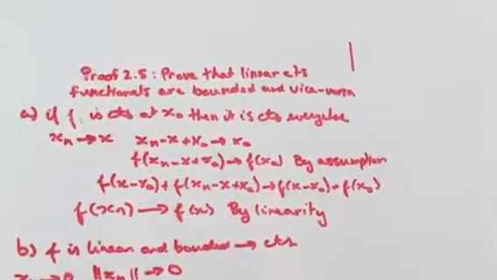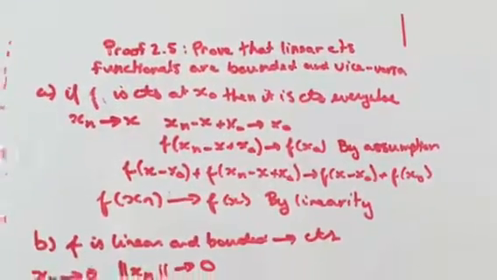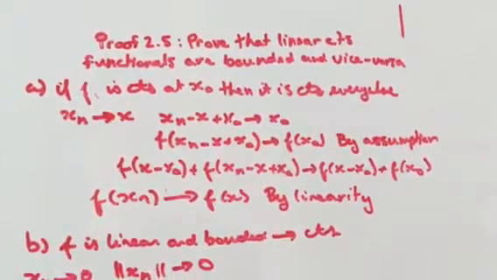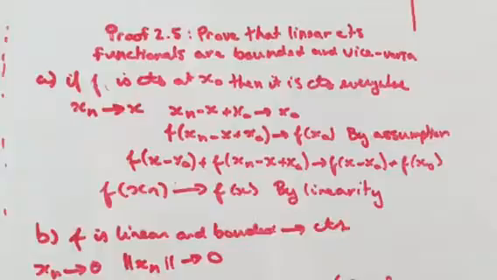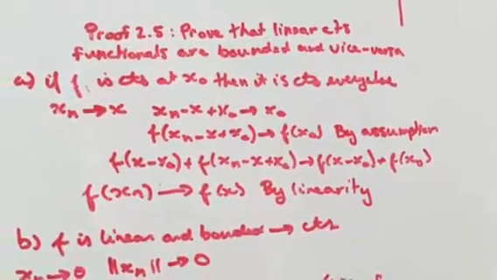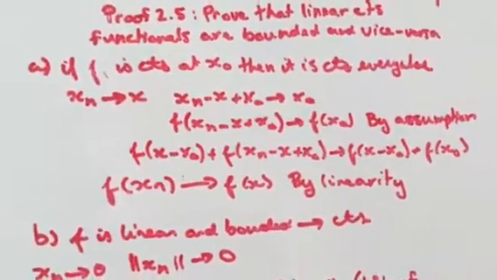Okay, hi everyone. I am proving proof 2.5, which says that all linear continuous functionals are bounded and vice versa. So the first step of this proof is to show that if we have a linear functional that is continuous at some point x naught, then it's actually continuous everywhere.